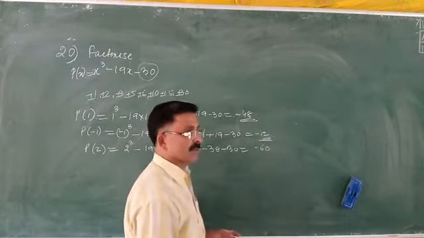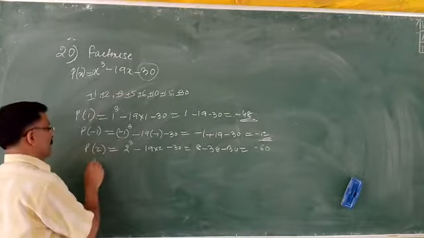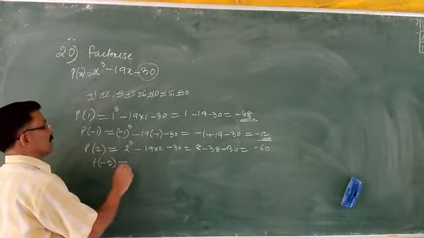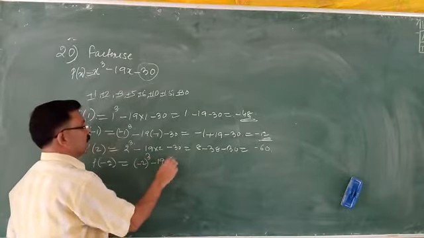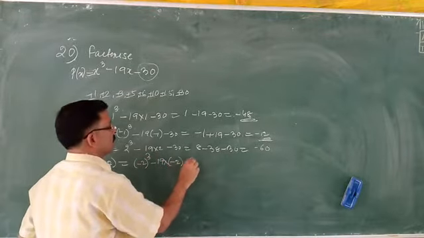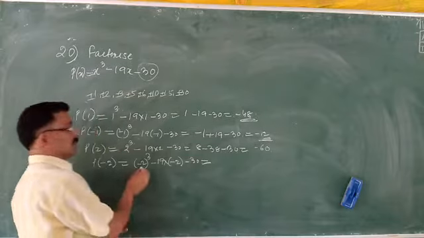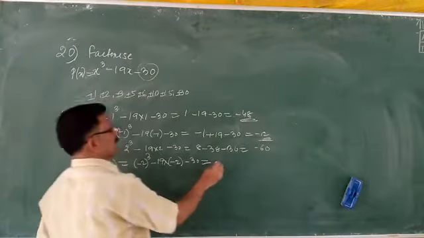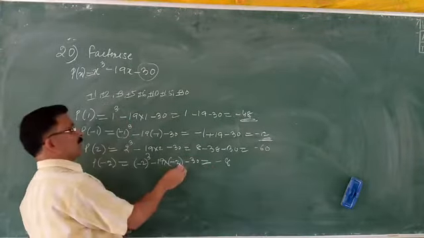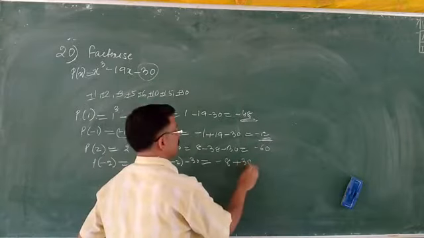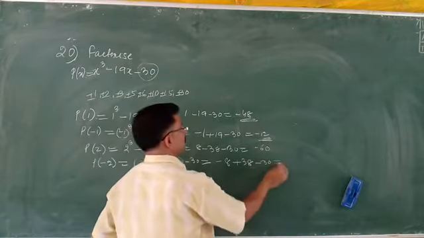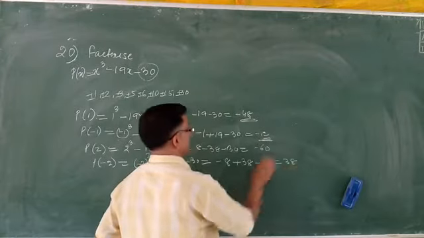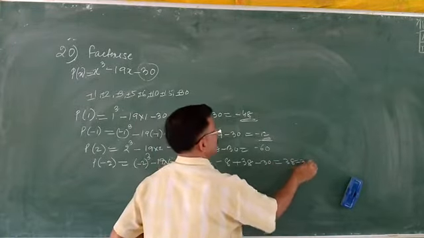This also is not a factor. p at minus 2 is equal to negative 2 to the power 3 minus 19 into minus 2 minus 30. This will become negative, right? Yes, sir. Negative 8. This will become positive, 19 times 2 is 38. And this is minus 30. So this is 38 minus 8 minus 30, which is 0.